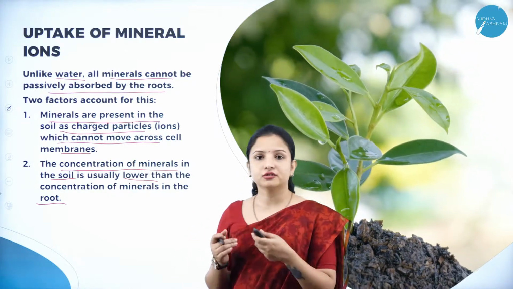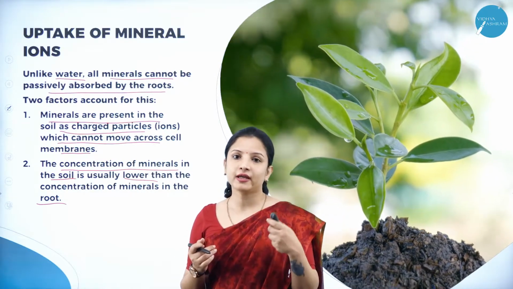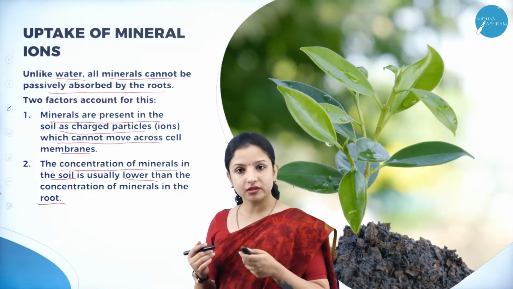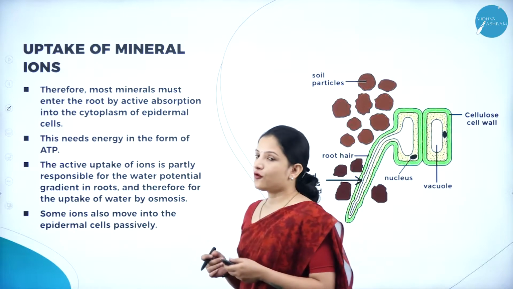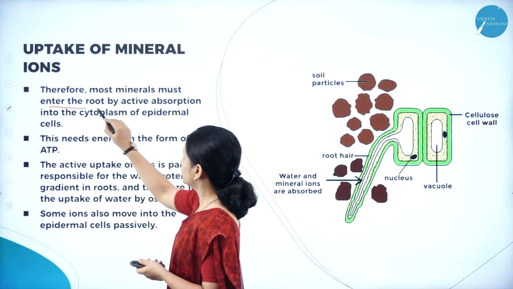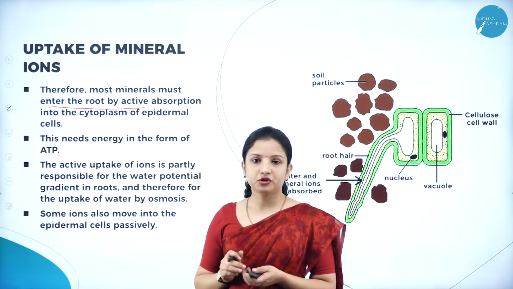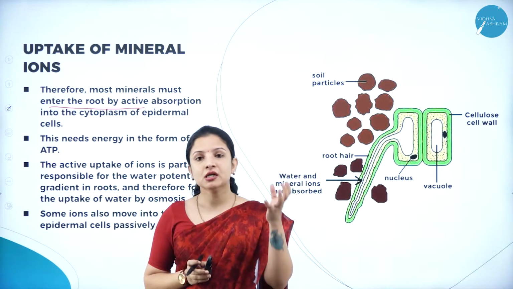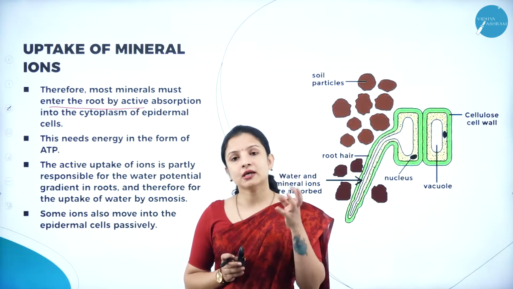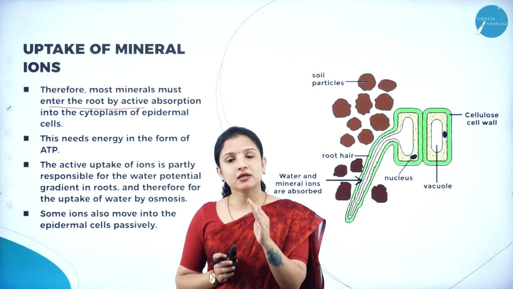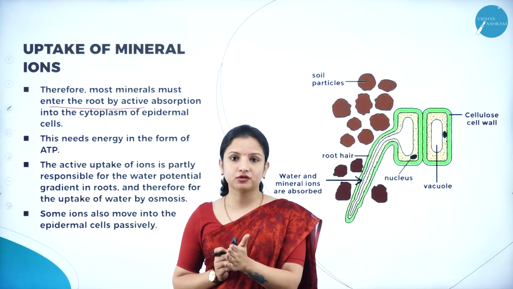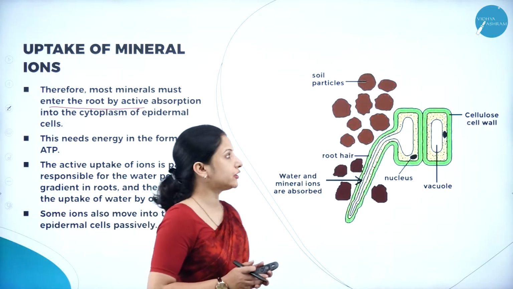Now we have understood the two important reasons why passive transport does not play a role in the case of few of the mineral ions, and therefore most of the minerals that enter into the root are by active absorption. So what happens here? Minerals which are present in the soil in lower concentration enter into the epidermal cells of the root, and through the epidermal cells they need to reach into the cytoplasm.